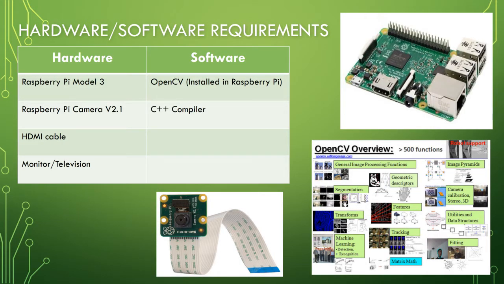The main hardware requirements are Raspberry Pi Model 3 and Raspberry Pi Camera version 2.1 for the detection of steering angle and lane lines. And the HDMI cable and monitor are needed for coding, compiling, and demonstrating the results. The software configurations used are OpenCV Python and C++.